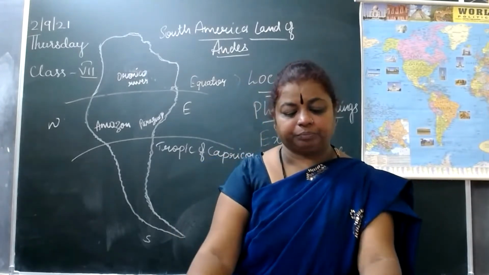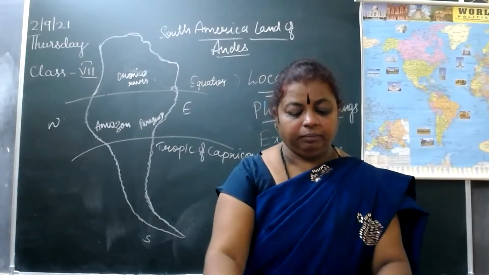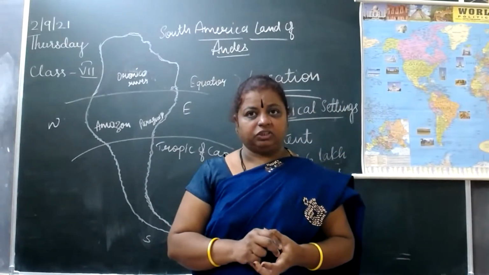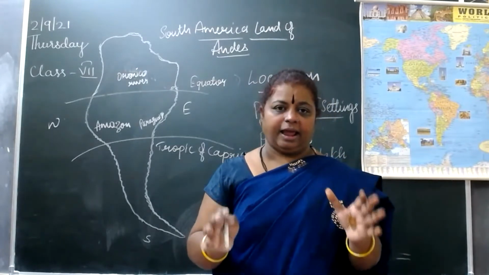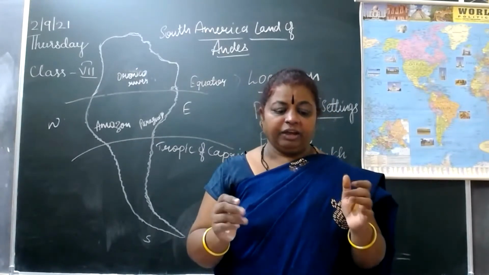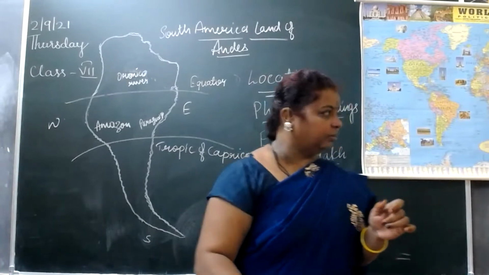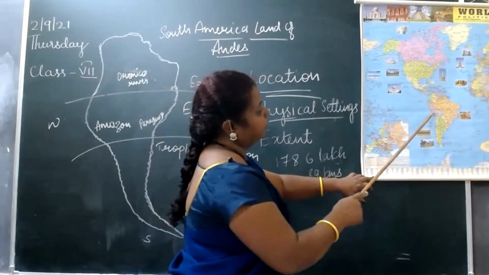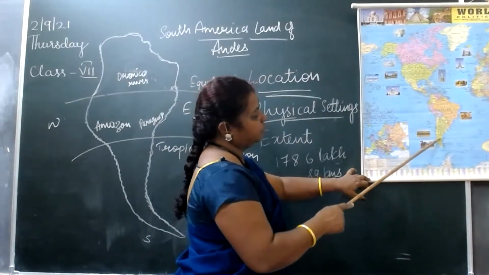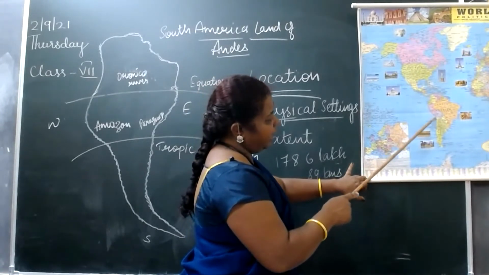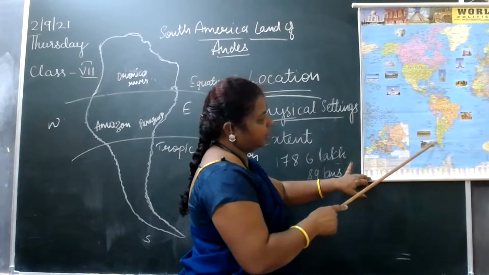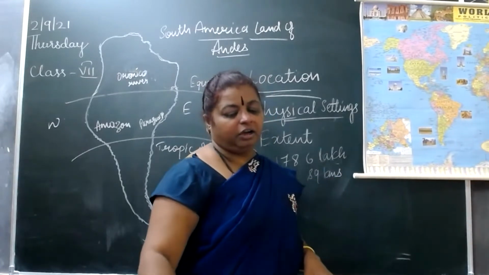Now comes the fifth one, the physical features. Now we'll go to the Andes Mountains. What is there in the Andes Mountains? Where are they situated? They are situated in this part, with the arrow mark over there. You can see the Andes Mountains in the map also.